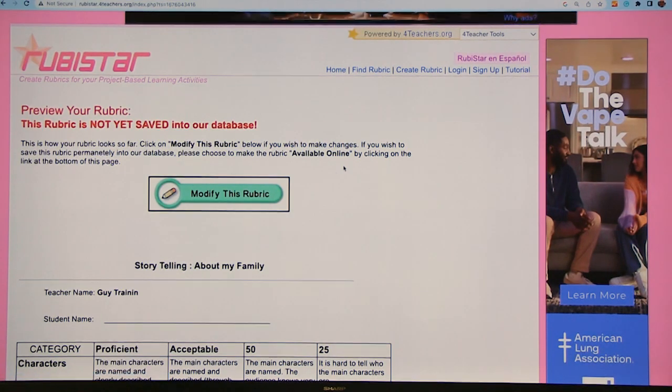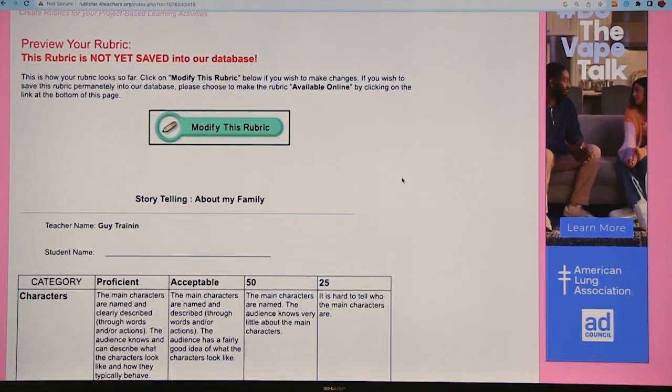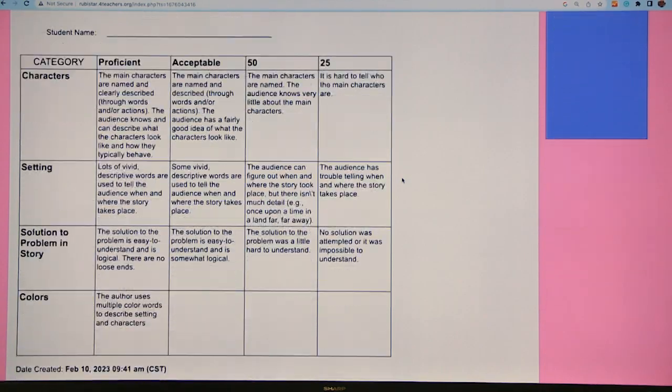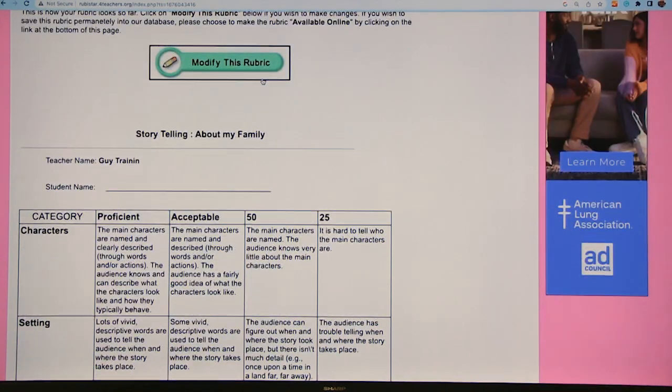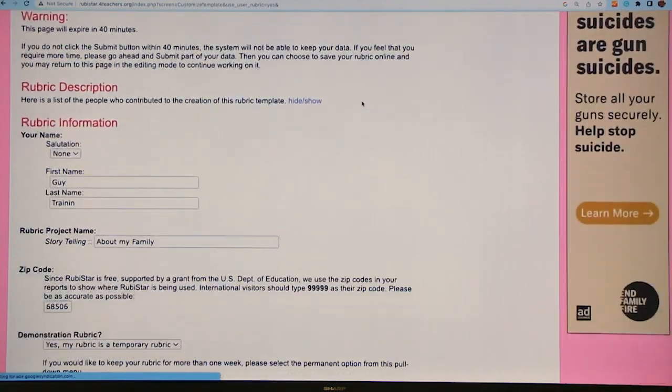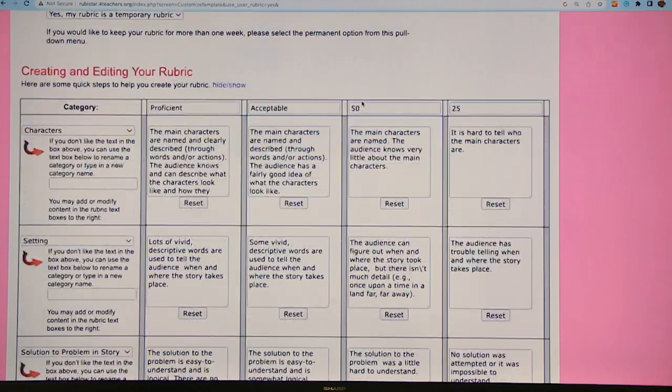Yeah, and what I love here is the minute I sent it out, it had as many rows as I wanted, but it saved only the ones I actually worked on, and you can immediately modify the rubric. So while it is now starting to be saved, I don't have an account, so right now it's not saved. You can go back and modify the rubric, and it takes you exactly to the page you were on before.